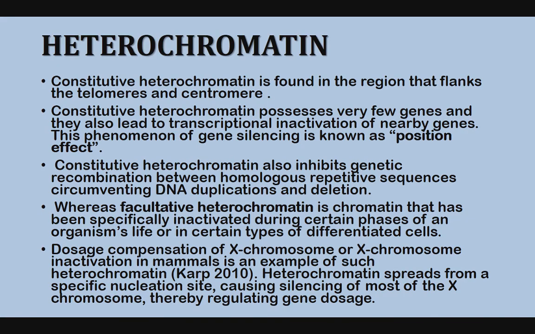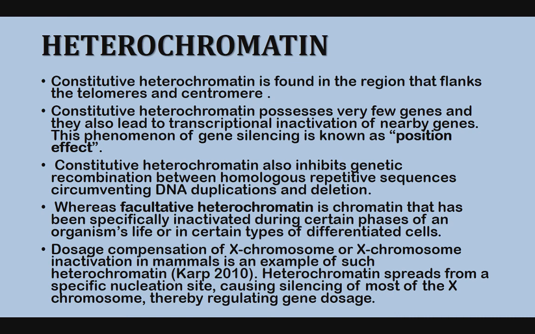So here the main difference between constitutive heterochromatin and facultative heterochromatin is that constitutive heterochromatin remains inactive throughout the life cycle. Mainly it is involved in gene silencing.